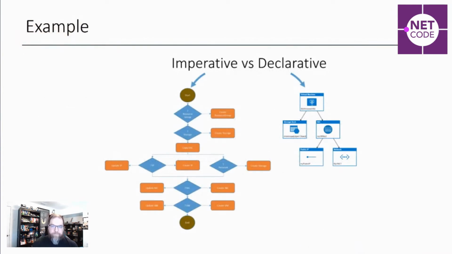Visualizing it a little different way. This is where under imperative we might have to ask all these questions and create things if they don't exist. Where with declarative, we just define a whole bunch of resources that we want. And that's how Bicep is. Bicep is a declarative language.